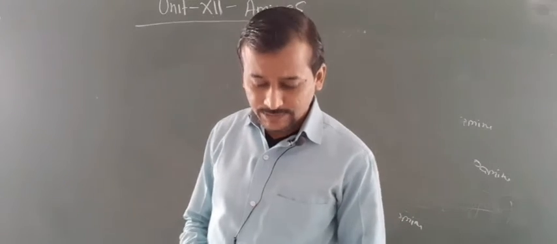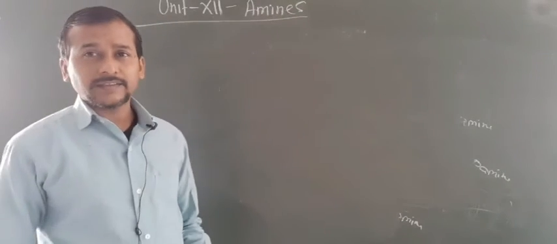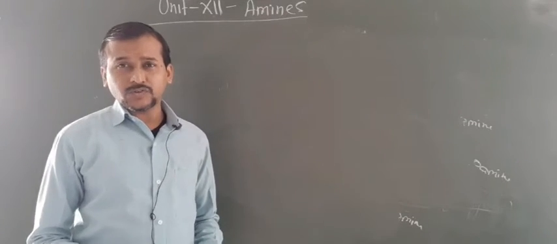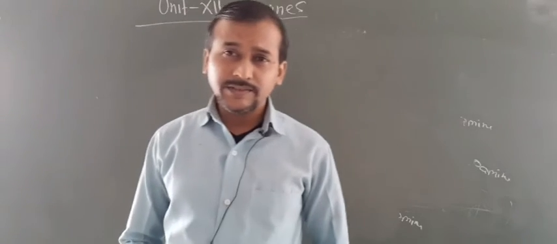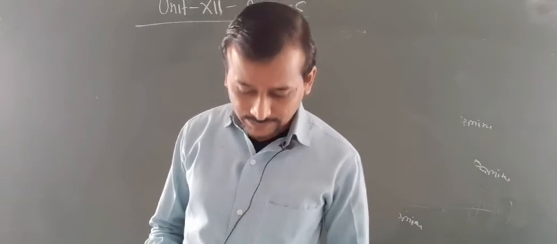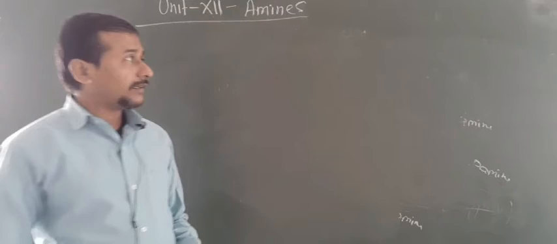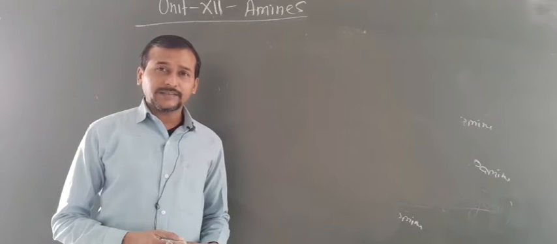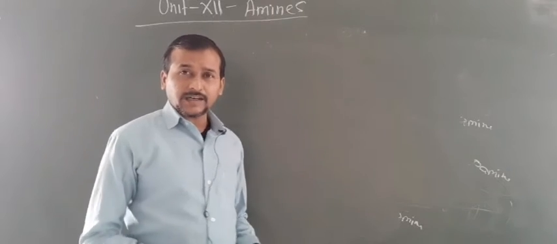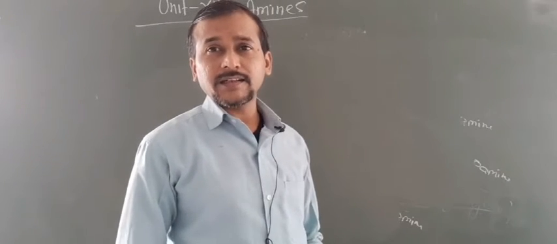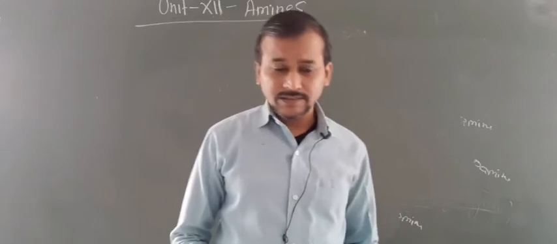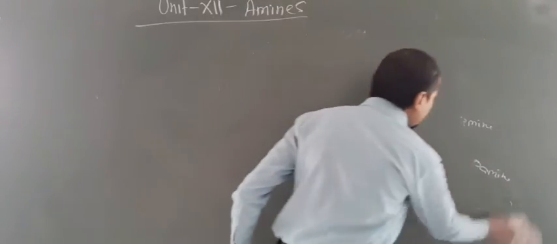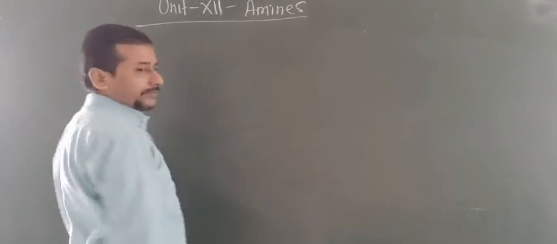Then 3 degree amines are basically used in Novocaine, which is used as an anesthetic, and Benadryl cough syrup, which many times you have taken in case of coughing. This is a type of antihistamine. So this also contains 3 degree amines. And 4 degree amines are basically used as surfactants, that means removal of dirt or grease, just like Surf. Dear students, these are known as detergents. All the amines have their own importance.